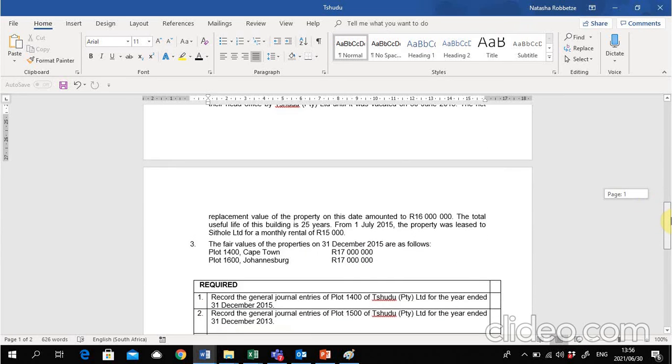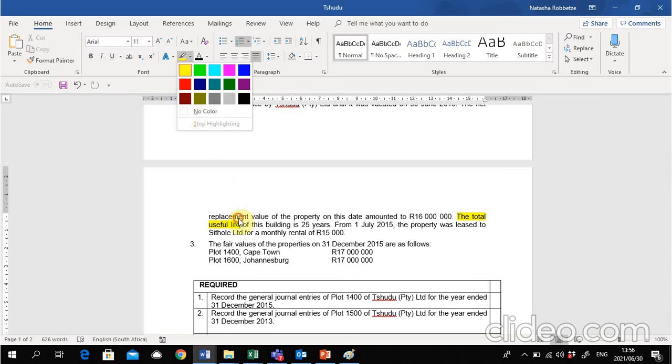The net replacement value of the property on this date amounted to 16 million. The total useful life, so this is very important to read, total useful life, right? Is 25 years, and on 1 July 2015 the property was leased to Sitole Limited at a monthly rental of